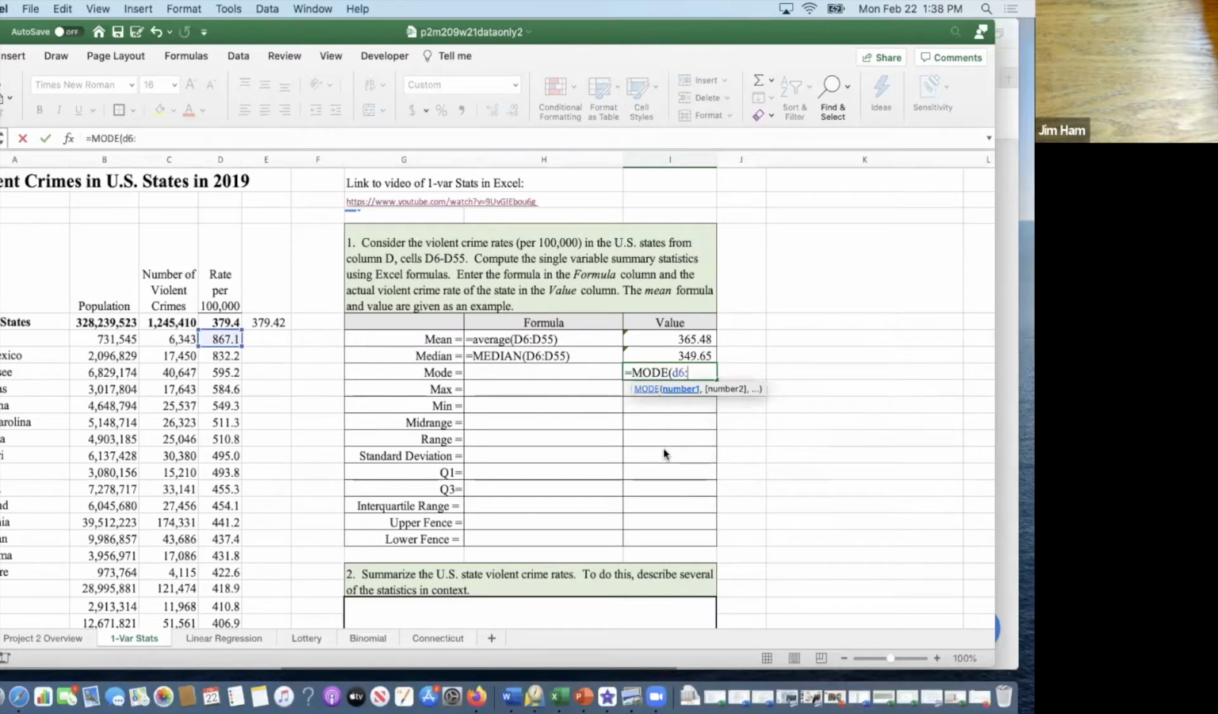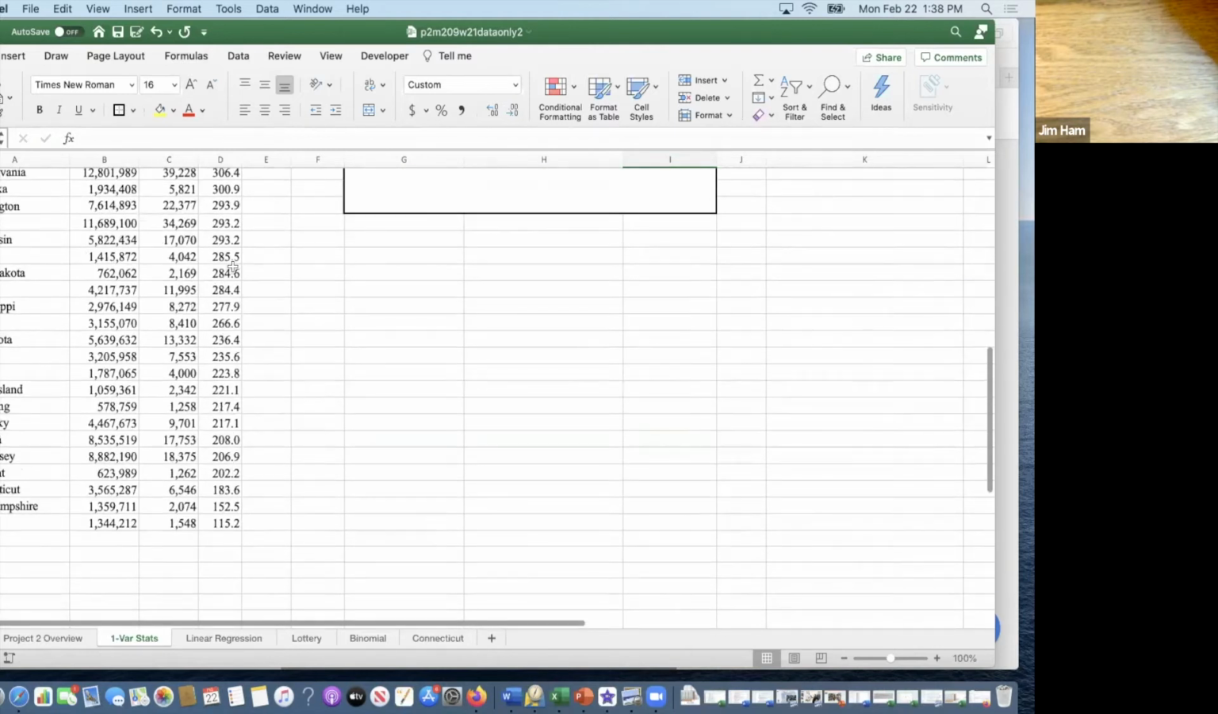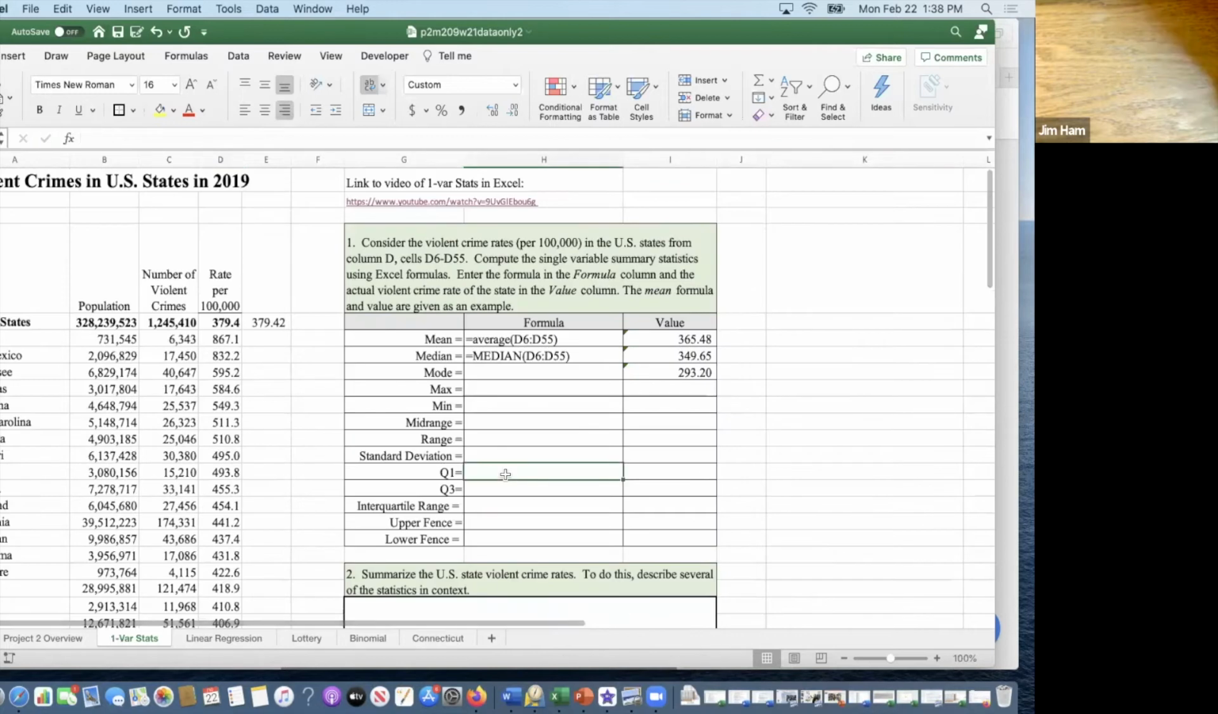D6, D55. Oh, it actually had one. I didn't think it was going to have one. So 293 appears more than once. Yeah, there it is. Here's the mode.